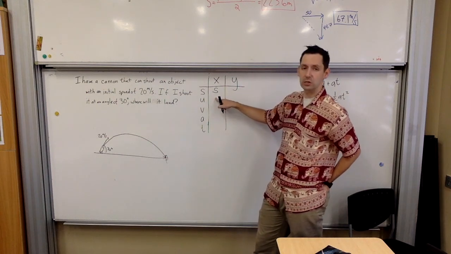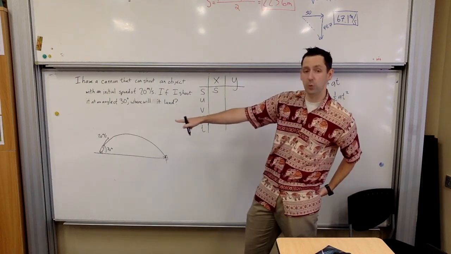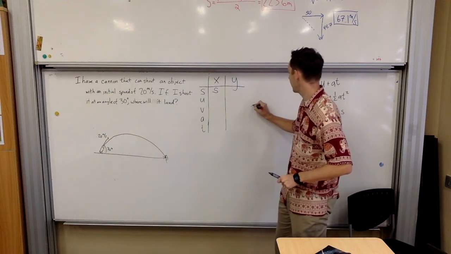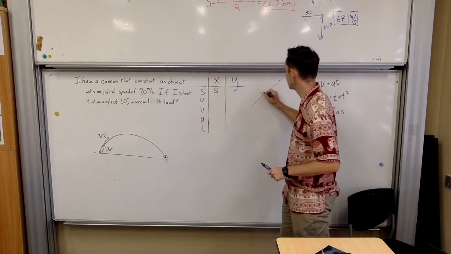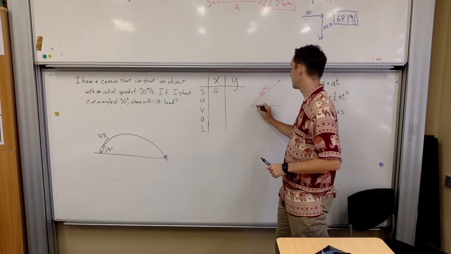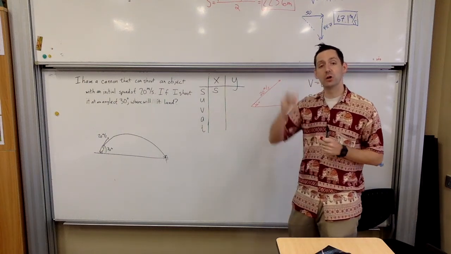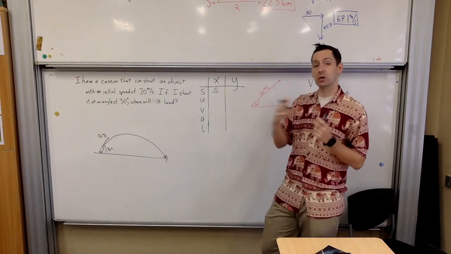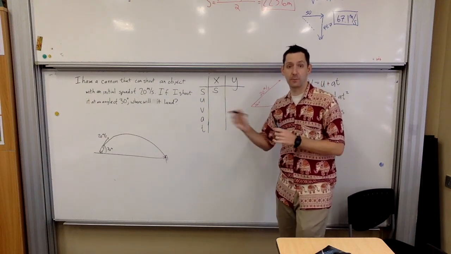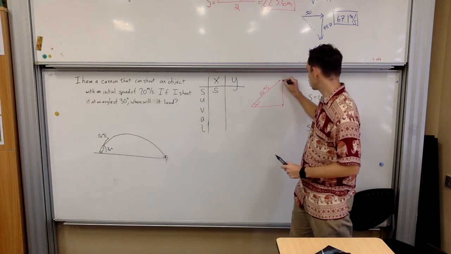So my initial horizontal velocity, well, I'm going to have to use my vectors, right? Because it's being launched at 20 meters a second. So what I'm going to do is I'm going to step over here to the side and I'm going to say, okay, my object has an initial velocity of 20 meters per second at an angle of 30 degrees. So if it's that angle, then how is that built up of the horizontal and vertical pieces? What is the horizontal velocity there? And what is the vertical velocity there? Because I'm going to need that on the other side of my little table here in just a little bit. So I'm going to figure out those two components.